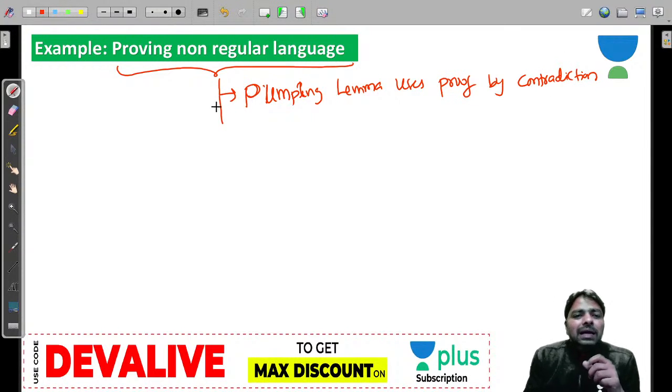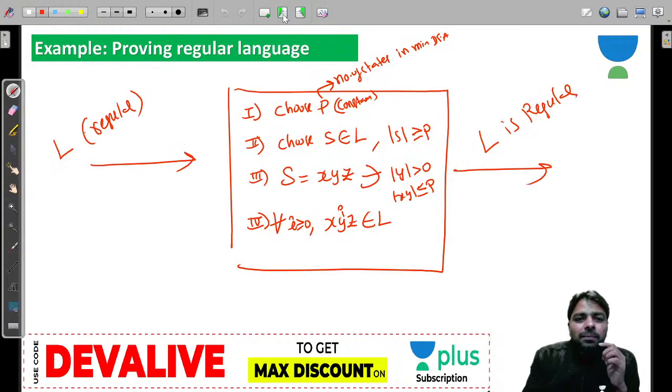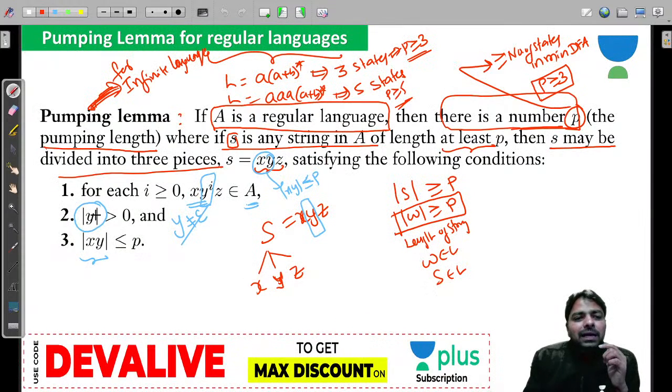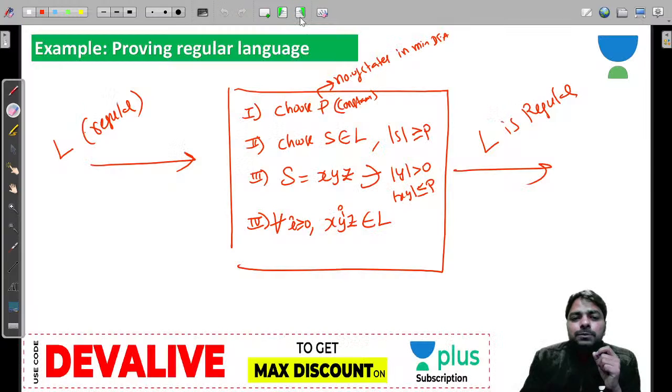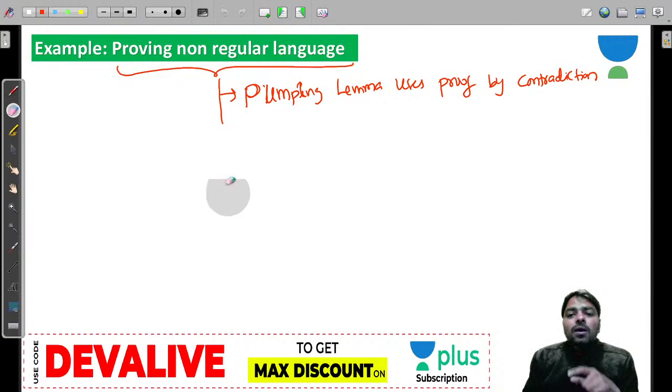The pumping lemma basically works based on the pigeonhole principle. Note this power i depends on the pigeonhole principle. So the pumping lemma uses the pigeonhole principle, and it uses proof by contradiction to prove non-regularity.